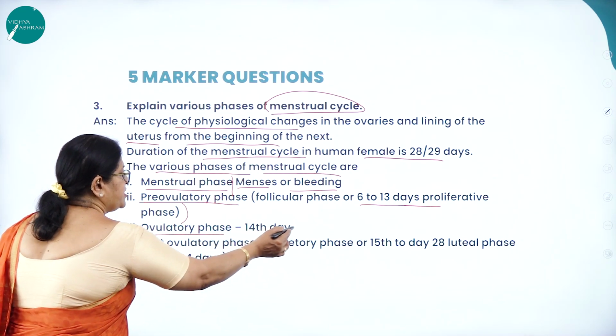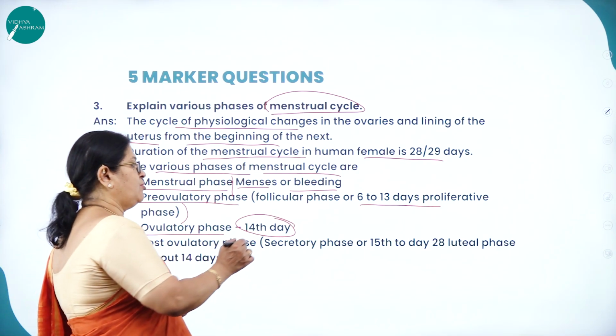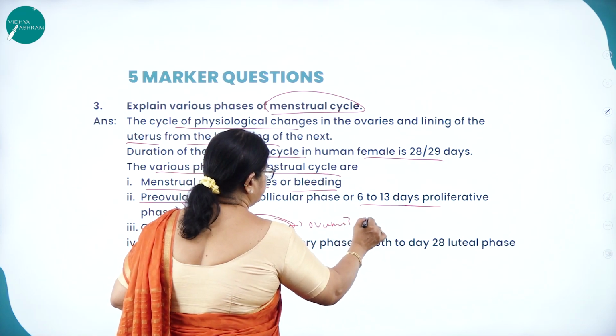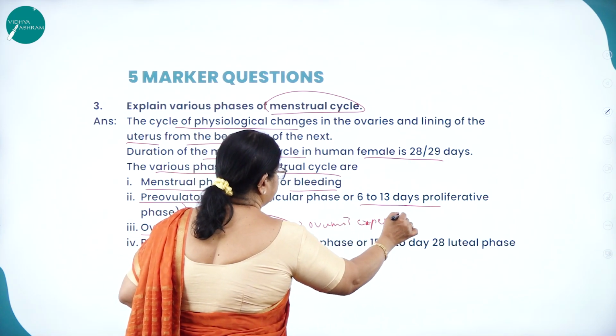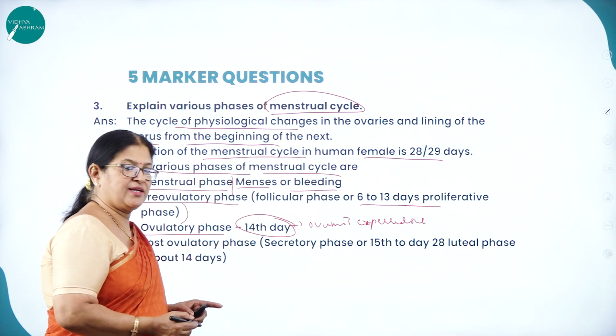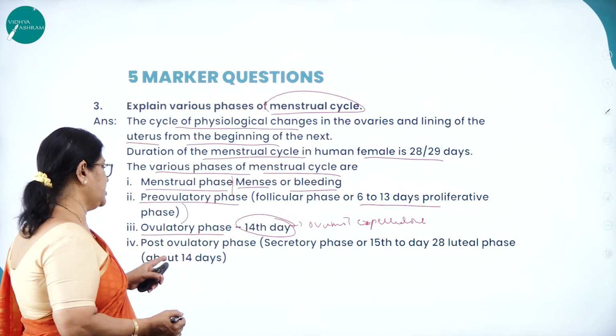Then the ovulatory phase, on the 14th day, which is very important, where the ovum is expelled out. So the expulsion of ovum on the 14th day of the menstrual cycle is called ovulation or the ovulatory phase.